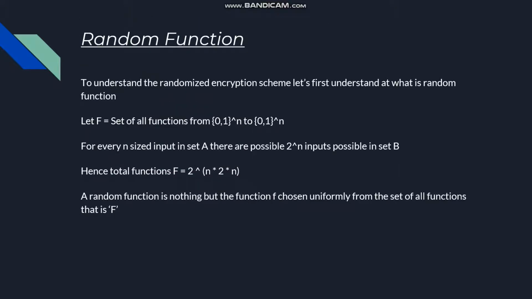So, let's first understand what a random function is. Let's consider F to be the set of all functions which map an n-bit input to an n-bit output. For counting the total number of such functions, for every n-size input in one set, there will be 2 power n outputs in the other set. So the total number of functions will be 2 to the power of n into 2 to the power of n, which is doubly exponential. And a random function is nothing but a function which is chosen uniformly from this set of functions.